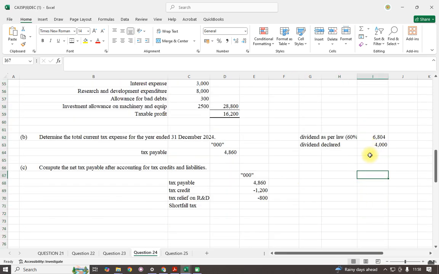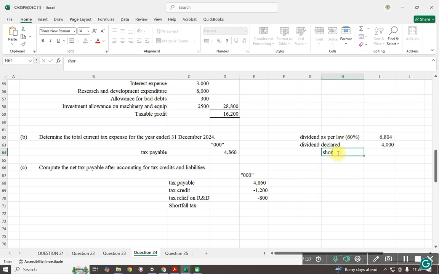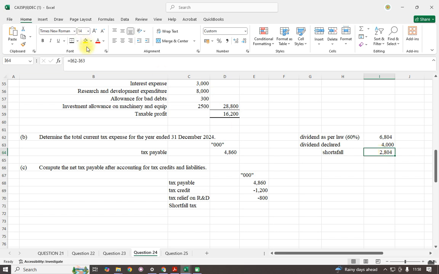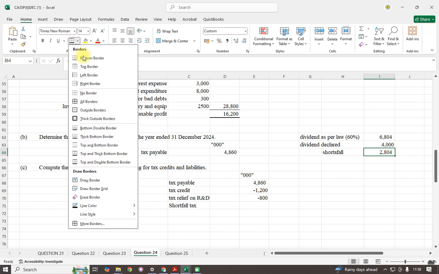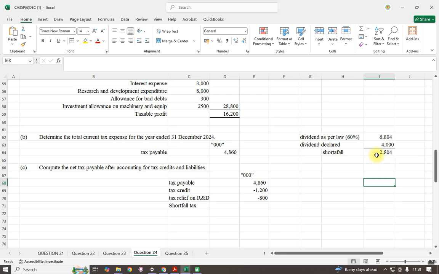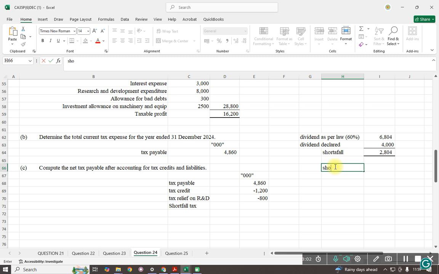So they were to distribute 68, but they distributed these. So we are having a shortfall, the difference between the two. From this is what we shall pay the shortfall tax. Shortfall tax is normally the withholding tax. Shortfall tax on this dividend, 5%.